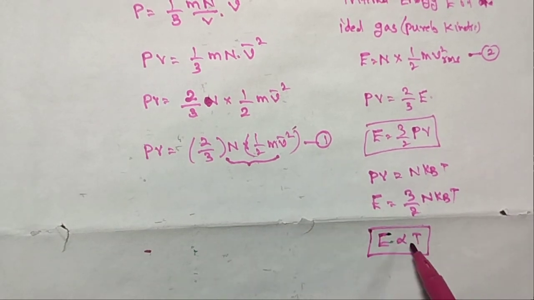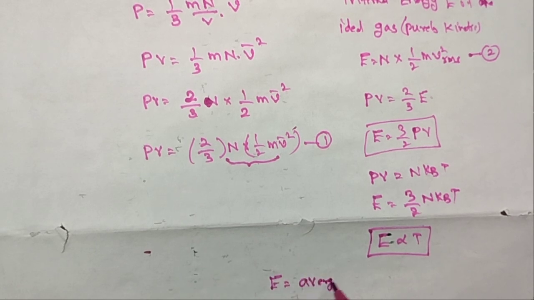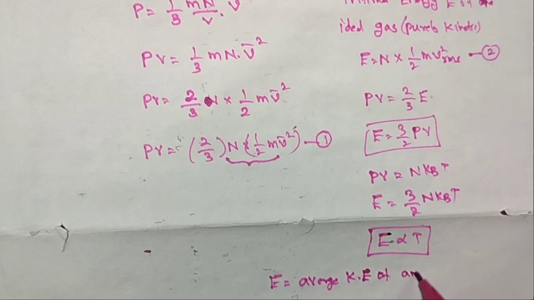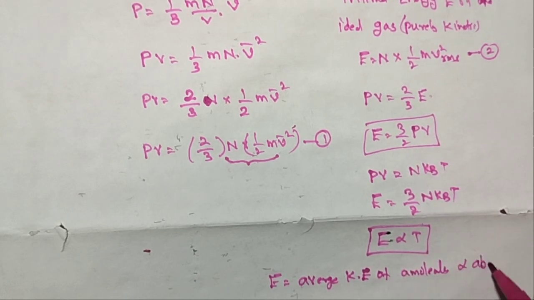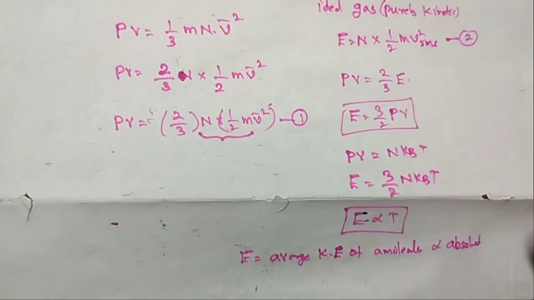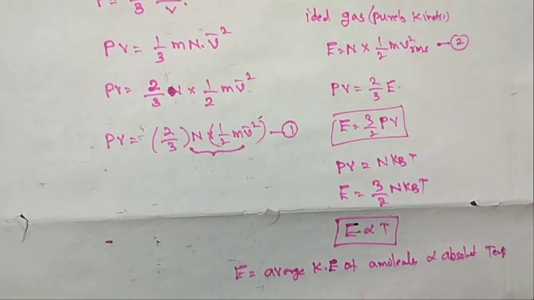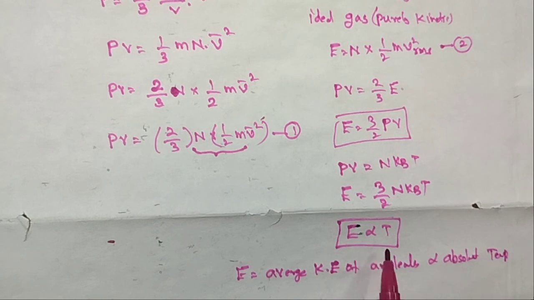So what is the meaning of E is proportional to T? E is the average kinetic energy of a molecule, and it is directly proportional to absolute temperature. So what is your observation? E is directly proportional to T. It is independent of pressure, volume and nature of the ideal gas.